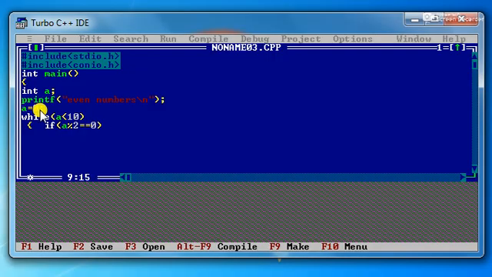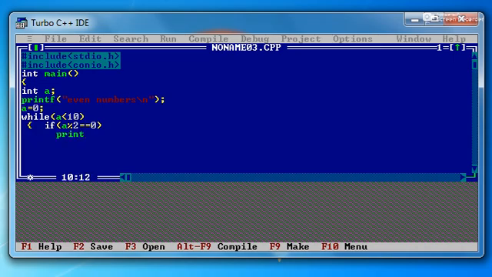A single equal to stands for assigning the value. Whatever value is available on the right side will be assigned to the left side. Left side value will not be assigned to the right side. It is strict in C. Then here in the if condition, I am using a mod 2 equal to 0. Double equal to means it is going to check whether the condition is satisfied or not. So double equal to is for checking, and single equal to is for assignment.